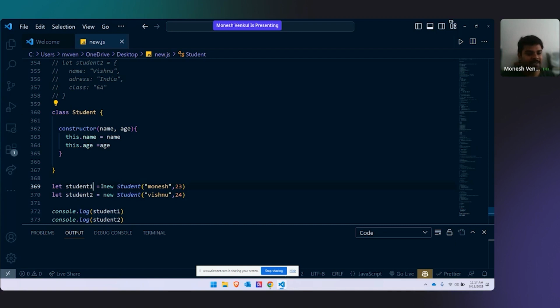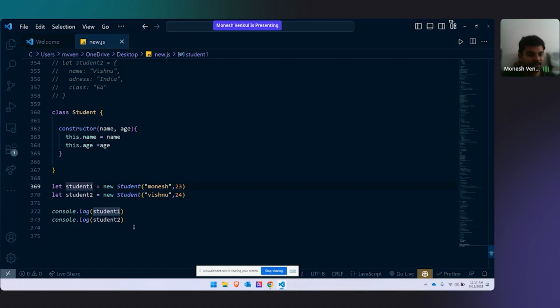And what are the objects here? What are the objects that I have in this complete code? I have two objects. What are the two objects? Name and age are not objects. Name and age are parameters and arguments, but they are not objects. Student 1 and student 2 are objects. Student 1 is an object, student 2 is an object.